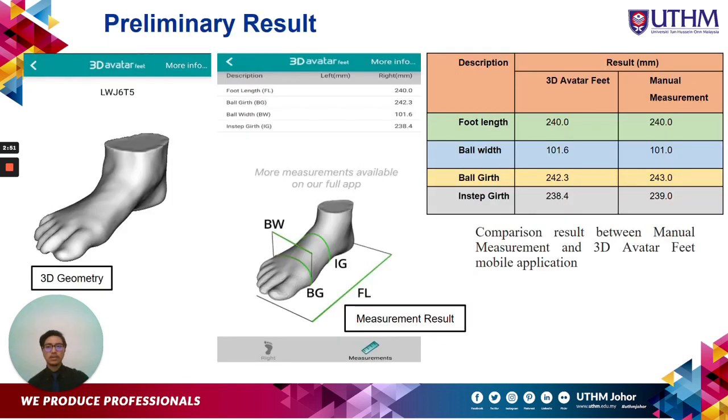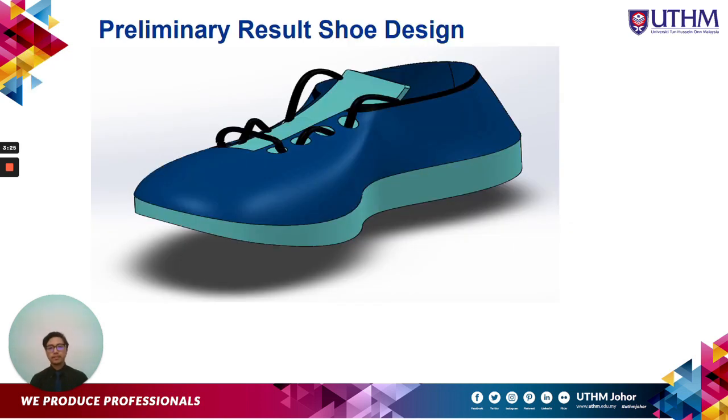Now I will show my preliminary result. This is the 3D geometry from the 3D Avatar Fit mobile application, and this is the result. Here at the right side we can see the manual measurement result and the 3D Avatar Fit mobile application result. The difference is not too large. This is the preliminary result for shoe design.